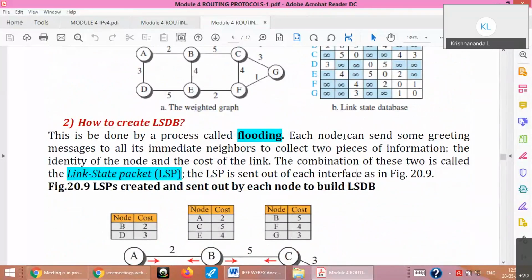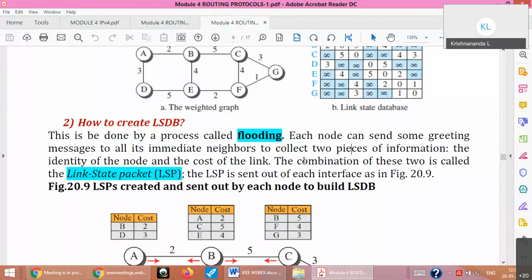Because it needs to know the entire network, there may be a lot of packet exchanges, which may create congestion in the network. So to avoid that, only the link state packet is sent between all the nodes through what is known as flooding. Simple thing for you: flooding is broadcasting to all except yourself.